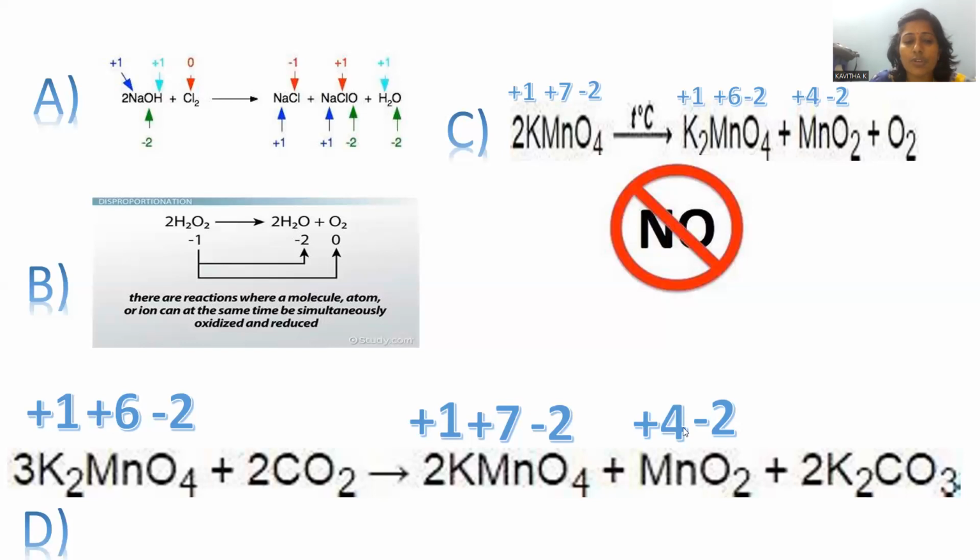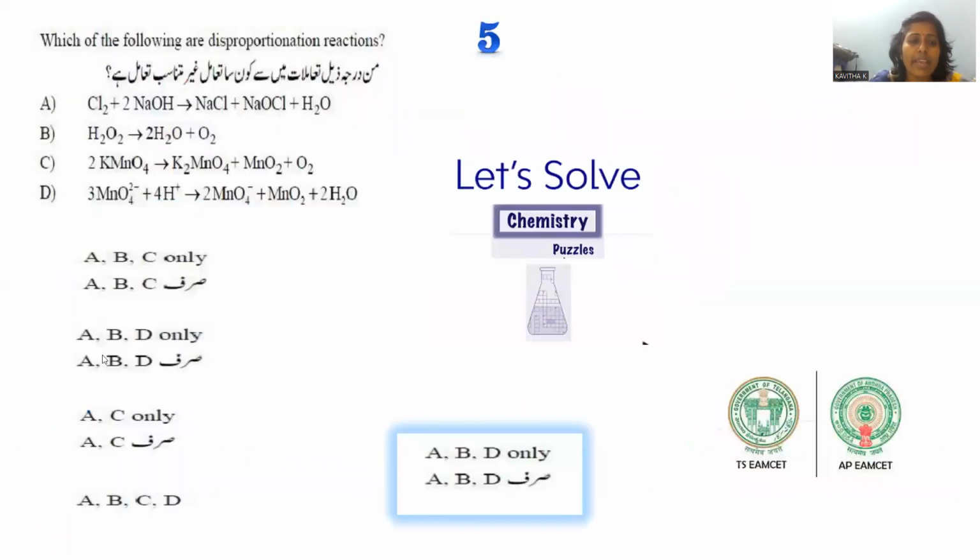Plus 6 to plus 4 is a decrease in the oxidation state, called reduction. So a single compound is oxidized and reduced, hence it is also part of redox, meaning disproportionation. So options A, B and D are part of disproportionation reactions, and that combination is provided in option B.